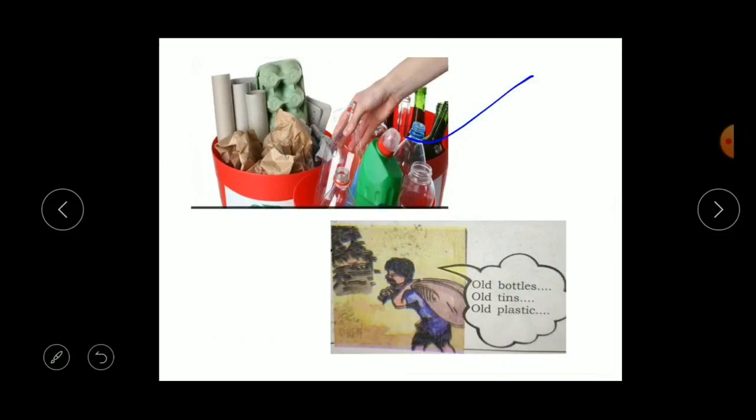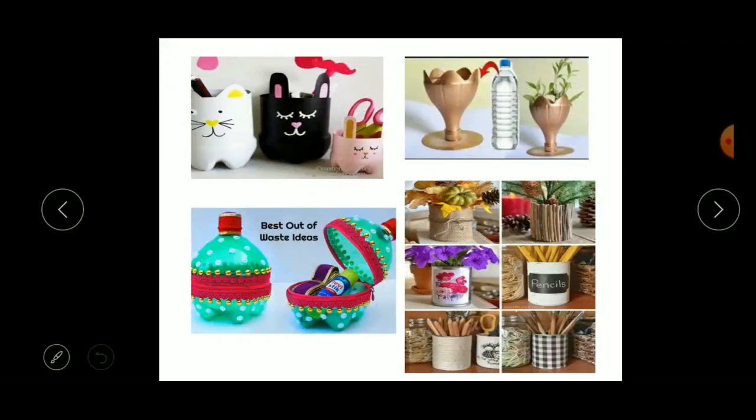By using these cans, bottles, papers, rubbers, and paper pieces, we can make beautiful decorative items. You can make a pen stand, even some pots, and containers to keep your things. Here you can see a variety of things you can make, like a cutlery box or the pen stand, right?